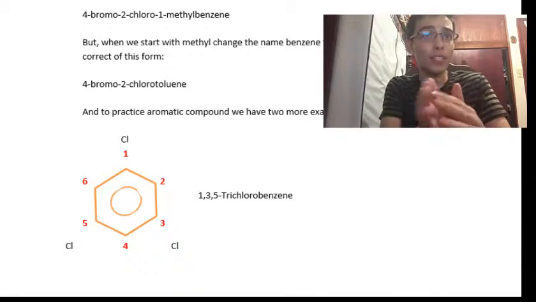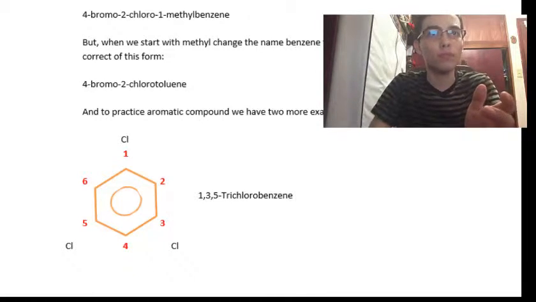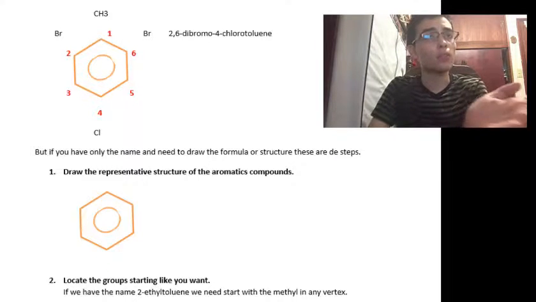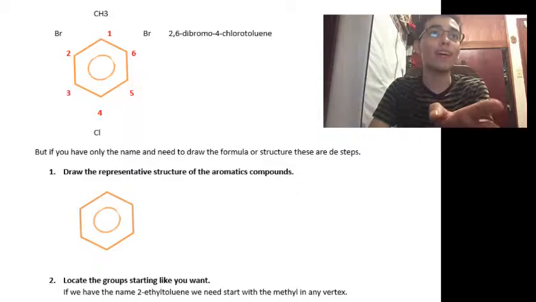And to practice aromatic compounds, we have 2 more examples. In this example, if we name starting with the first chloro, it will be 1 for the chloro, and then we number to the right, so it will be 1, 2, 3, 4, 5, and 6.